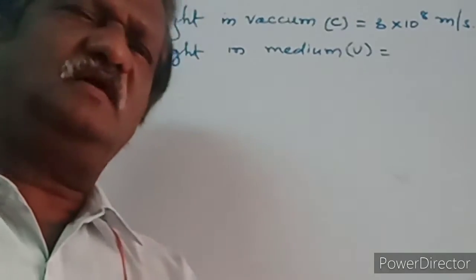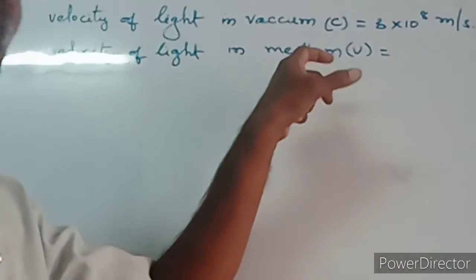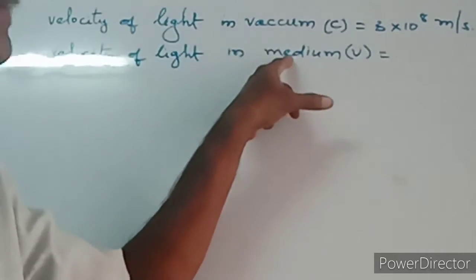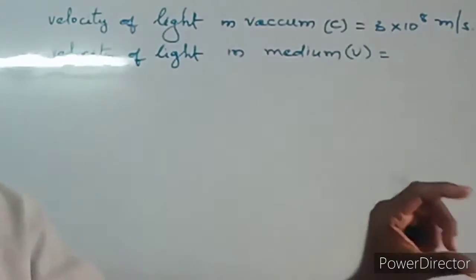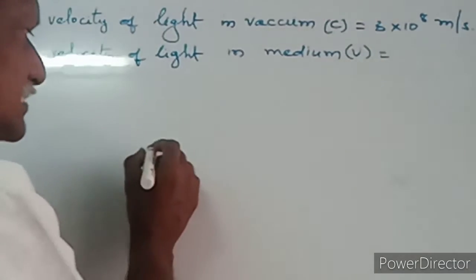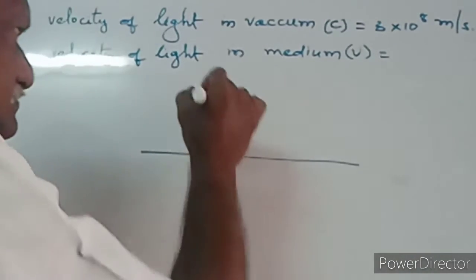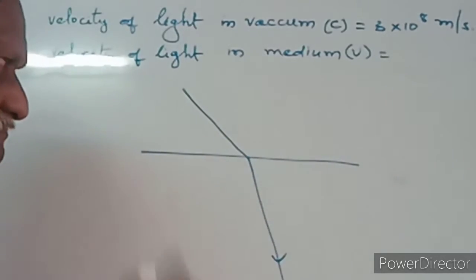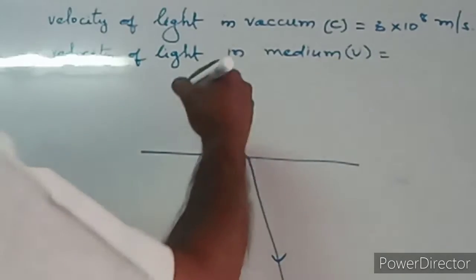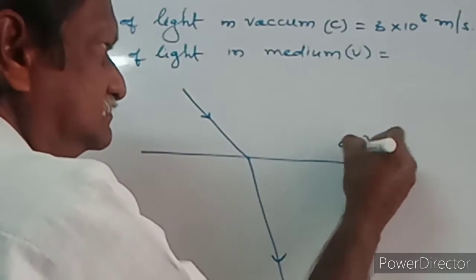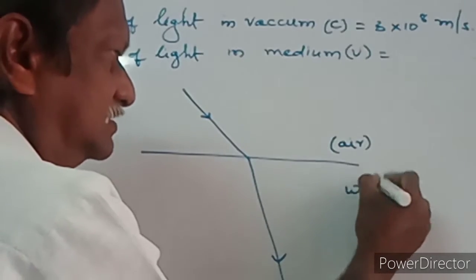Because of this variation in velocity between the two mediums, when light travels from one medium to another medium, it bends. Suppose imagine this is air, and this is water or glass.